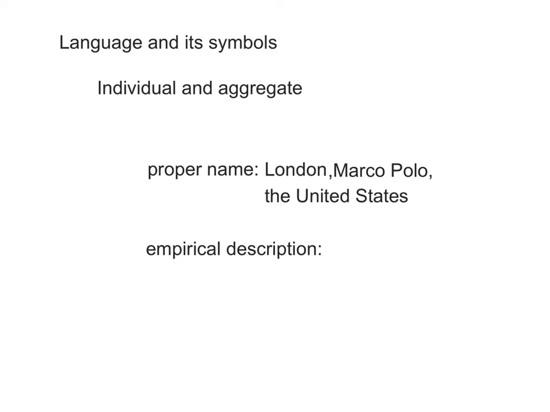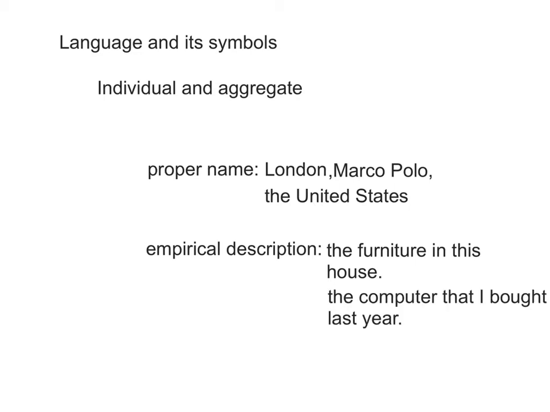Let's see some examples with empirical description. The furniture in this house. We are talking about one specific furniture, which is the furniture in this house. And we use an empirical description to symbolize this furniture. Another example, the computer that I bought last year. So this is a specific computer and I use the description to represent its individuality.